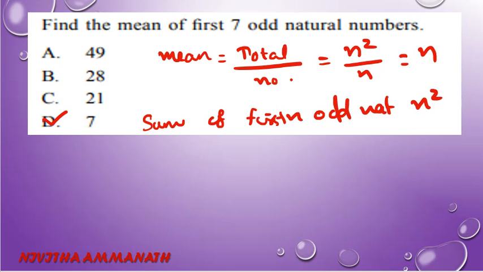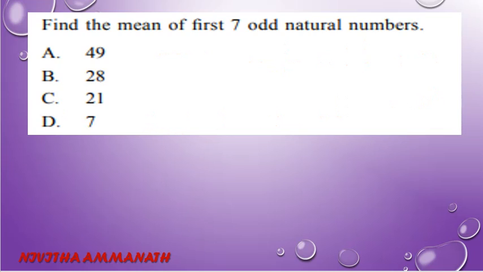If it is first 8 odd natural numbers, it is 8 only. So the mean of first n odd natural numbers is n only. Next question.